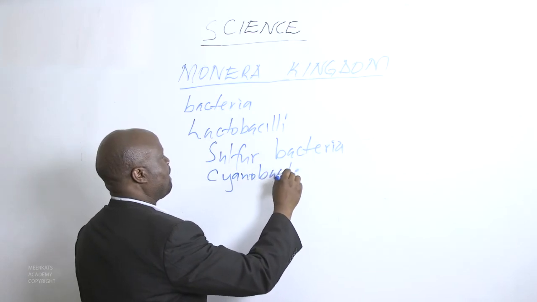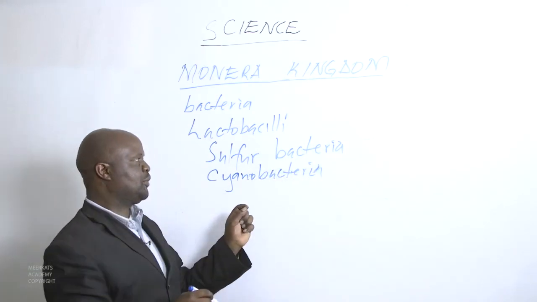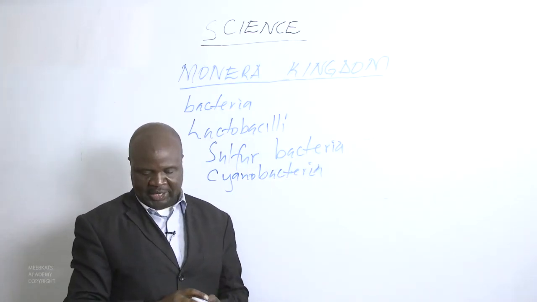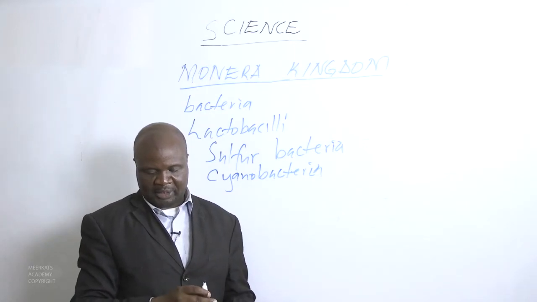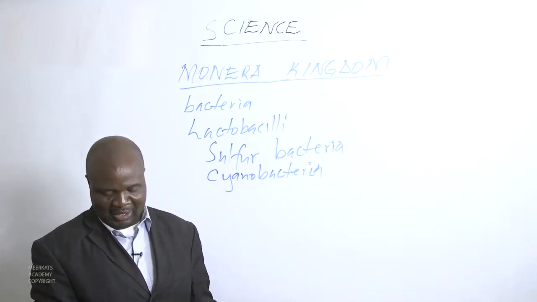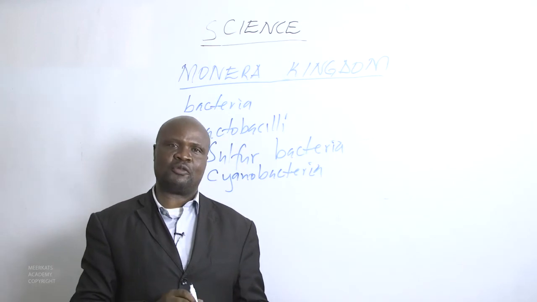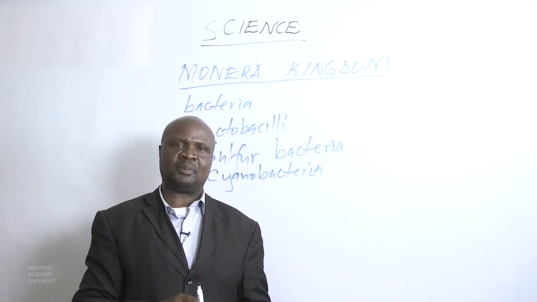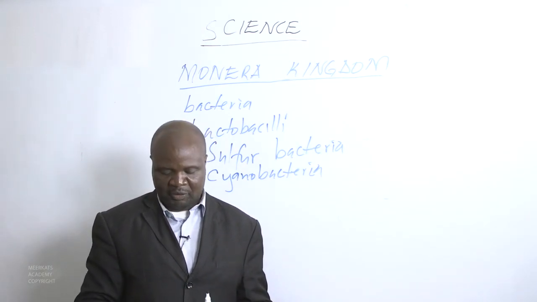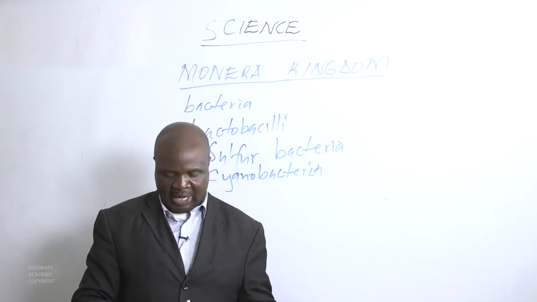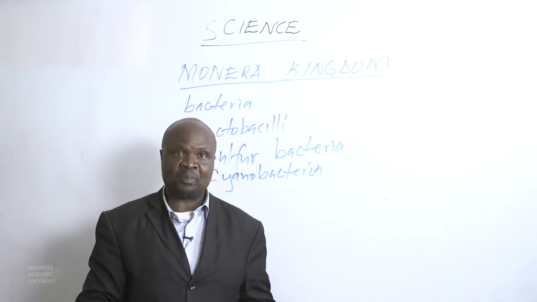Only these two types of bacteria are able to make their own food. But all other species of bacteria rely on other living organisms.